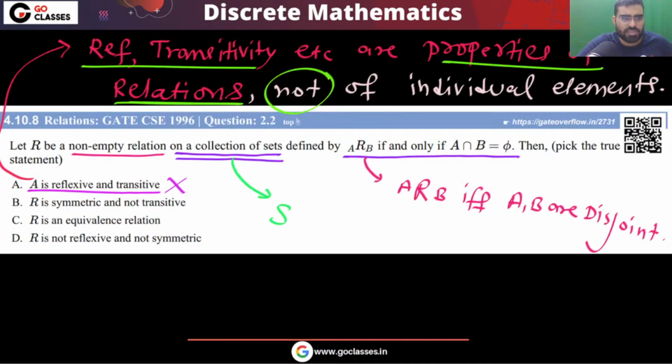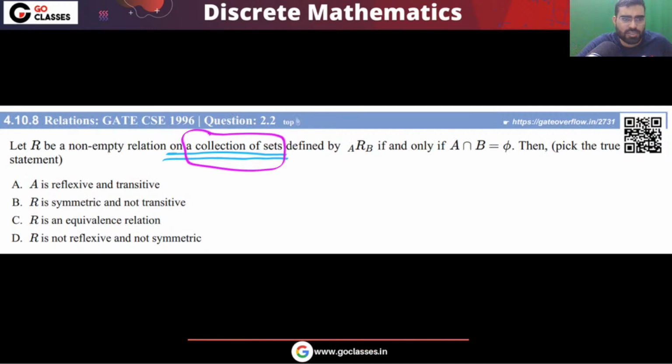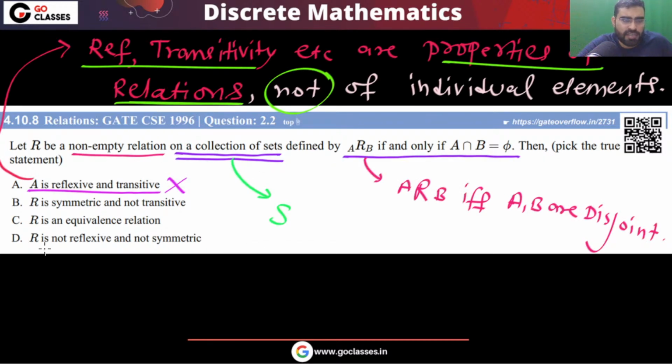Now in this question, I can say there is some small mistake, but anyway, you can find the answer without any problem. You can say this is not reflexive, but this will be symmetric. This is always going to be symmetric. The question is saying that it is not transitive. So the answer is symmetric, not transitive. So the answer will be option B. This is the best option. Whatever you do, the relation will definitely be symmetric. So option B is the best suitable answer.